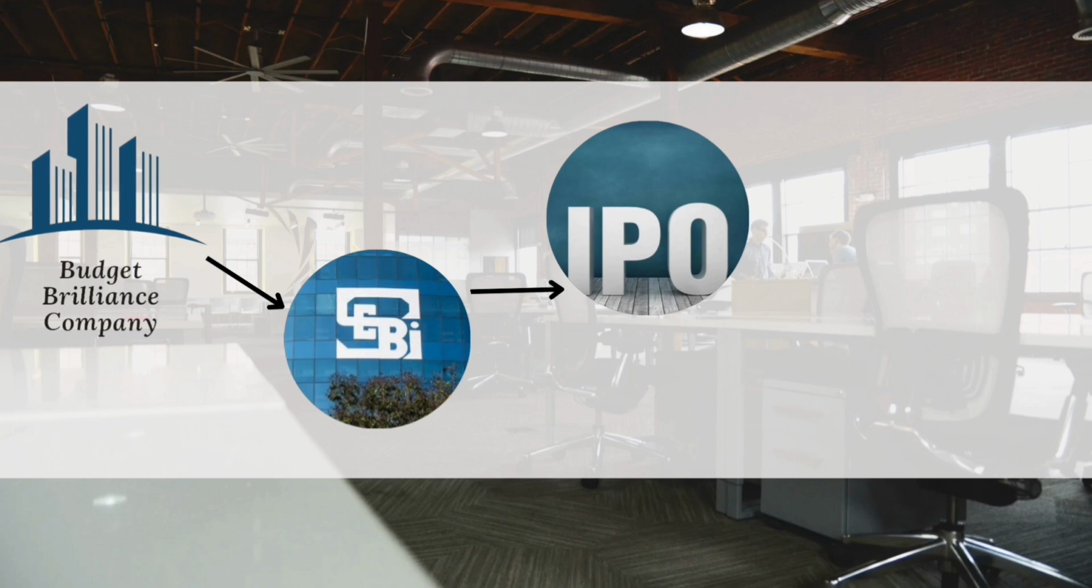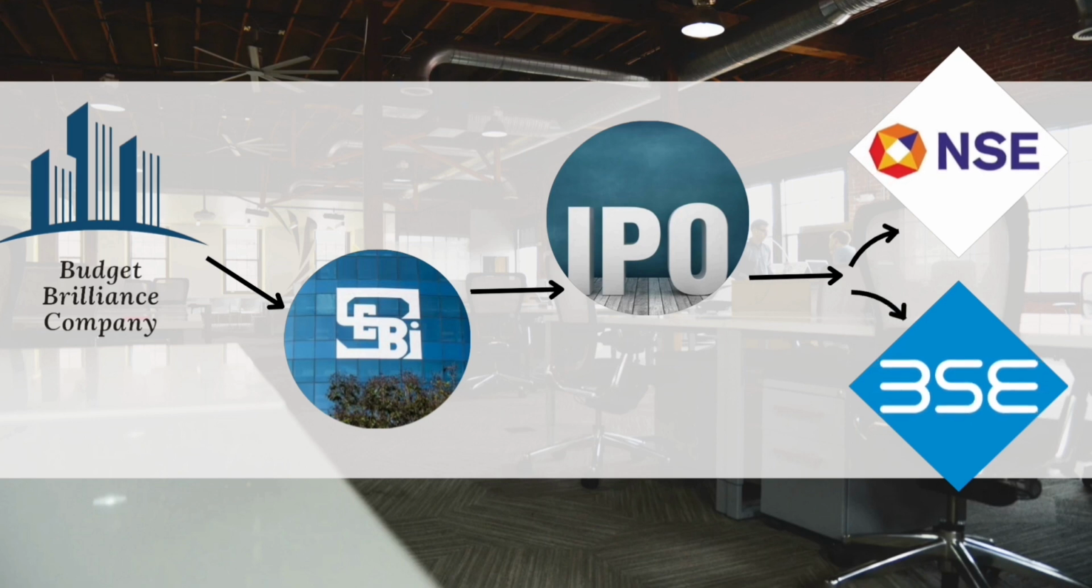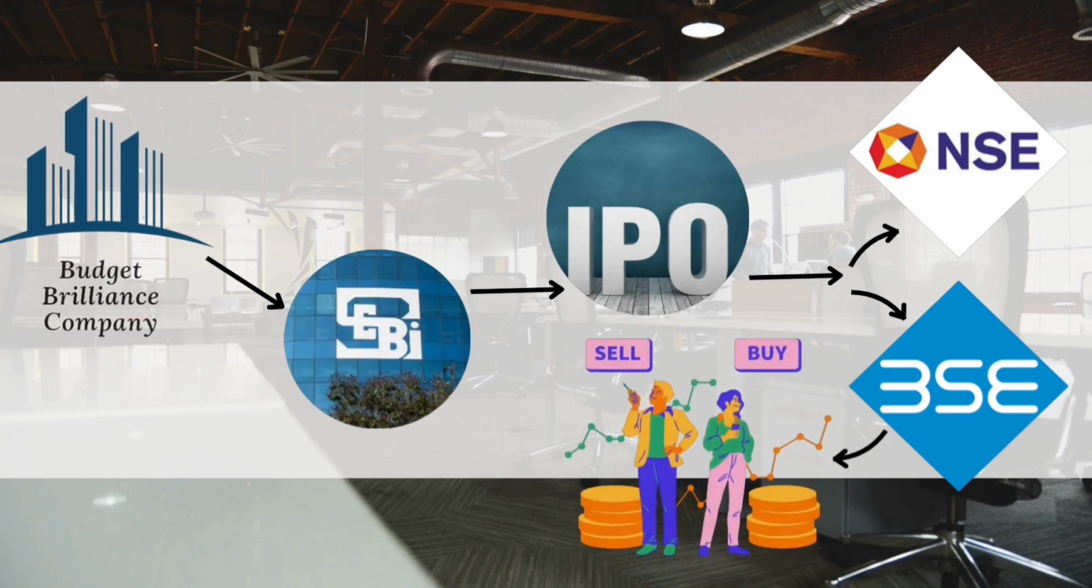We have two exchange centers. One is NSE, one is BSE. NSE means National Stock Exchange, BSE means Bombay Stock Exchange. After the IPO process, my company will get listed in one of the stock exchange centers, or it can be in both. Okay, finally my company got listed in the stock market. Then people can buy or sell my stocks. This is the process behind the stocks.